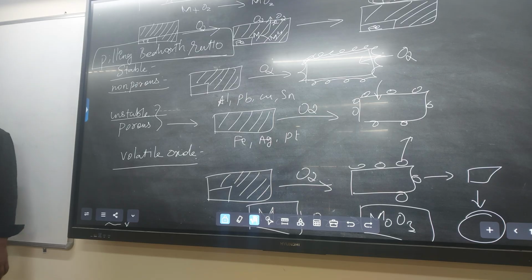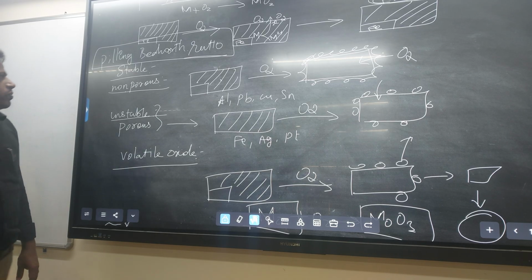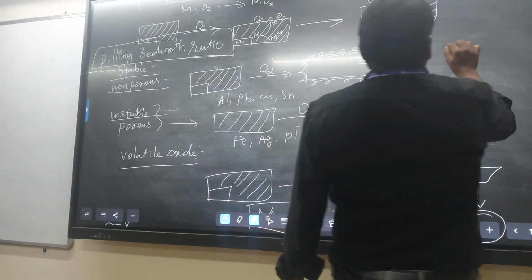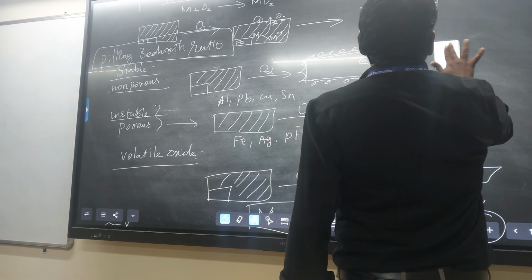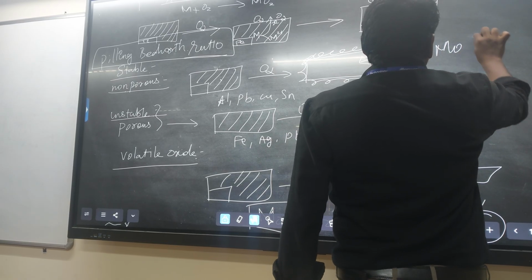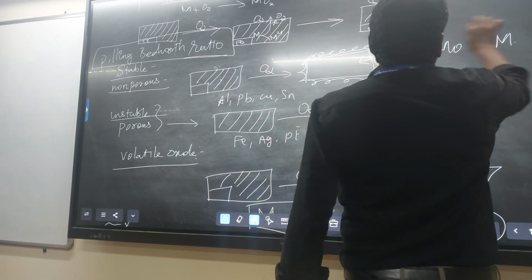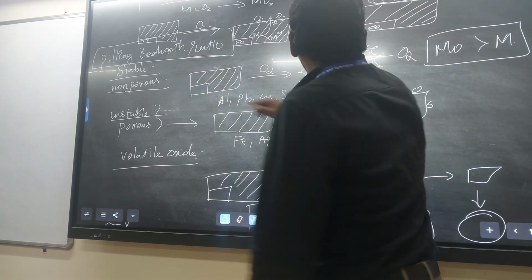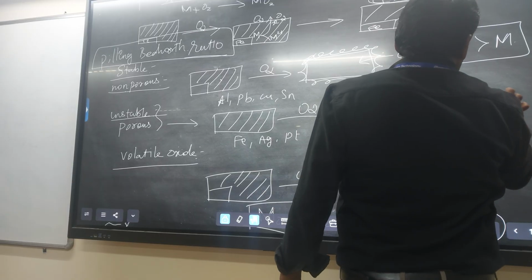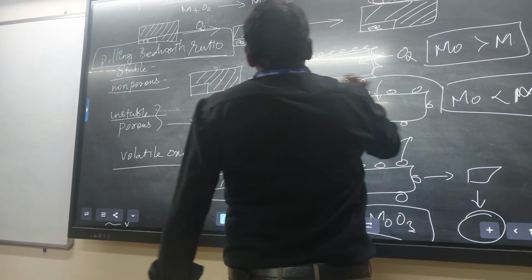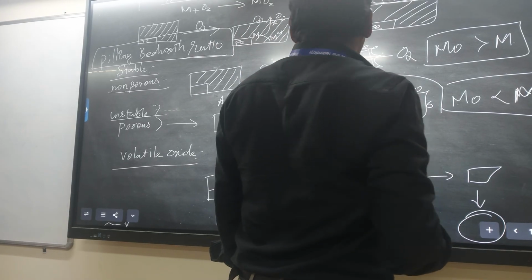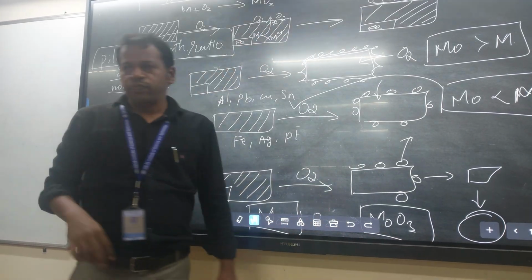The Pilling-Bedworth ratio: when the volume of metal oxide is greater than the volume of metal, that forms a non-porous layer. When the volume of metal oxide is less than the volume of metal, that forms a porous layer.